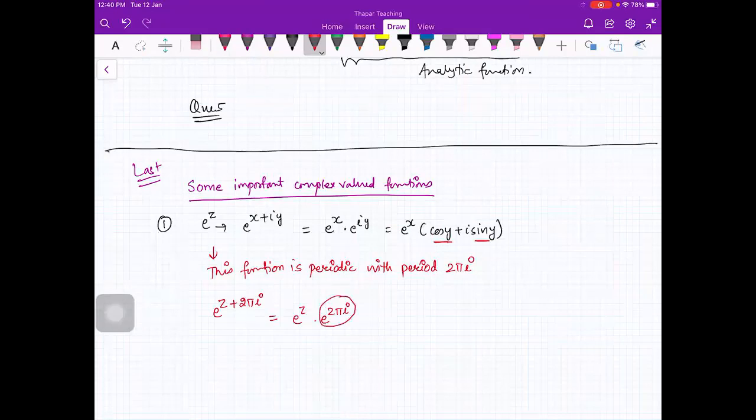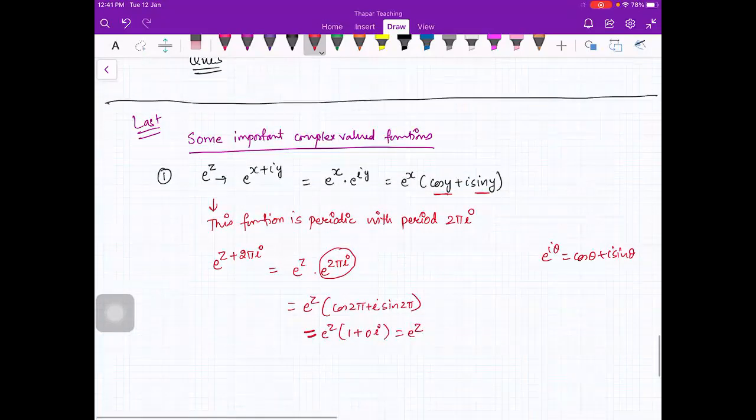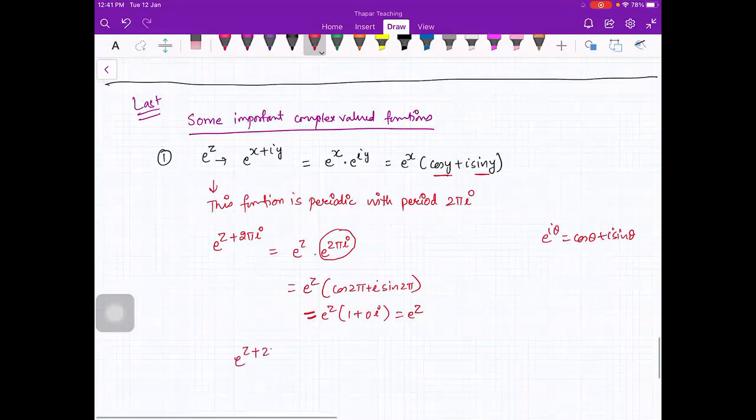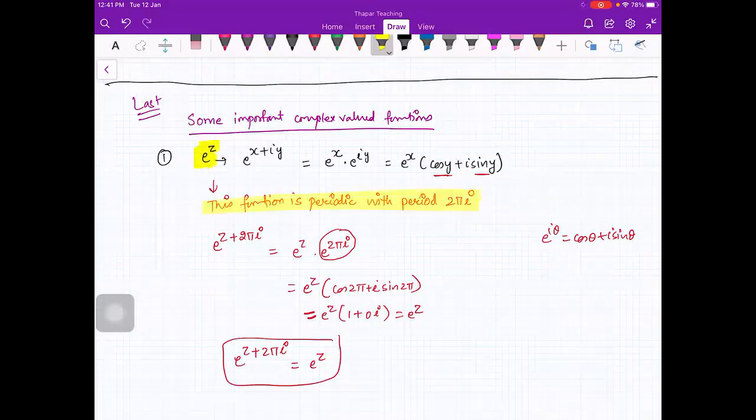Now what is e raised to power 2 pi iota? e raised to power iota theta is cos theta plus iota sin theta. So this will be e raised to power z times cos 2 pi plus iota sin 2 pi, which is e raised to power z times 1 plus 0 iota, so this is e raised to power z. So e raised to power z plus 2 pi iota equals e raised to power z. Remember that e raised to power z is a periodic function with period 2 pi iota.